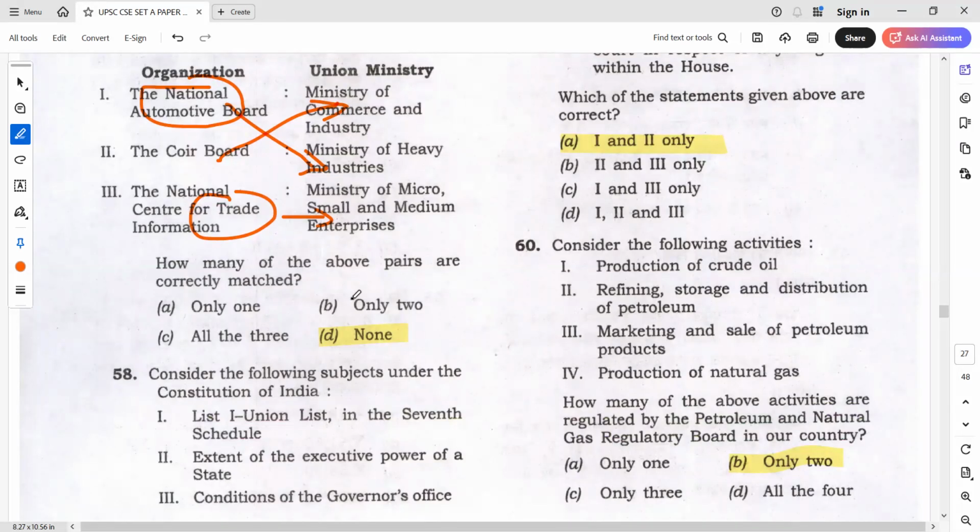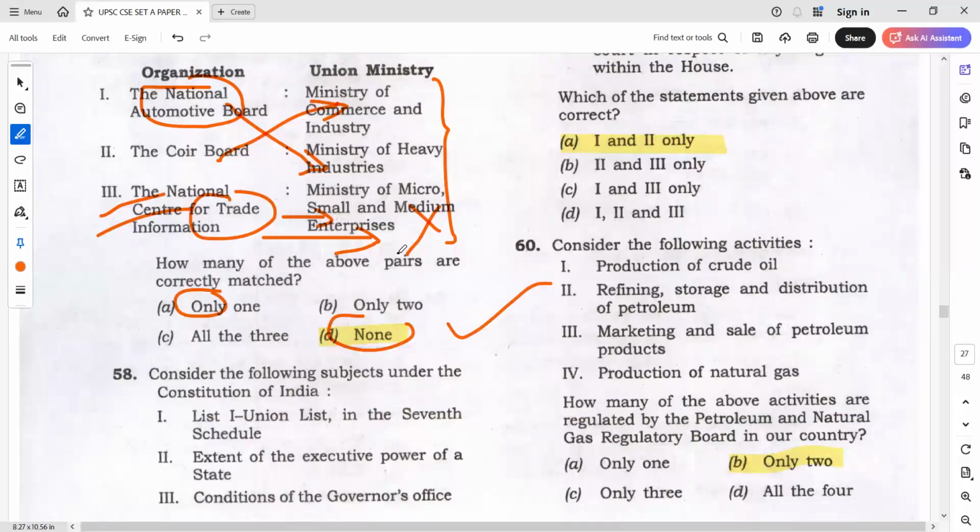Again, here some students are saying that, sir, I went with only one. See, yes, techniques are there, but you have to use techniques when the question is very tough. When the question is very tough and you are unable to understand anything, yes, I asked you to go for only 2, only 1 or none, or in 5 options, 3 and all. Now here also some students are asking, sir, I went for only 1. Here clearly it is trade and information. Do you really think it will be MSME or commerce industry for trade? Broadly also if you think, this is definitely wrong. So I asked you to interchange, and this statement at least you think about that and accordingly go for only one or none. So here you can go for none in this question.